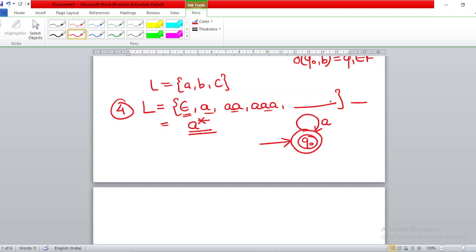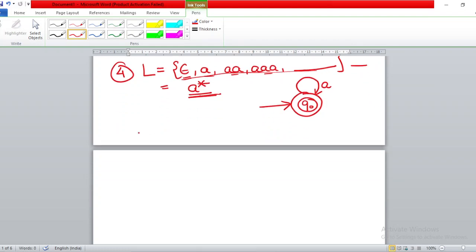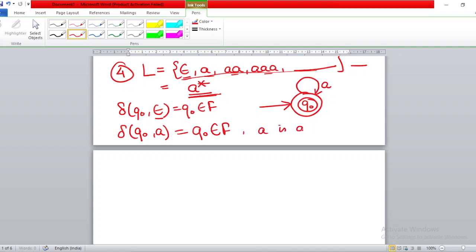So this is the automata which accepts any number of a's, including the null string. Either this statement will be given to you, or this language can be given to you, or this regular expression can be given to you. Now let us check the acceptance of some of the strings. You can very easily see that in state q0, if you give null, you remain in state q0, which is the final state, and therefore the null string is accepted. In state q0, if I give the input a, you remain in this state. Again q0 is the final state, therefore small a is accepted.